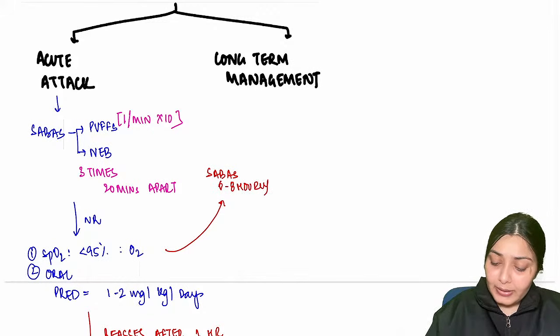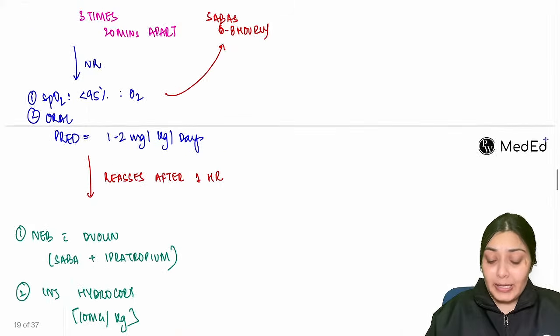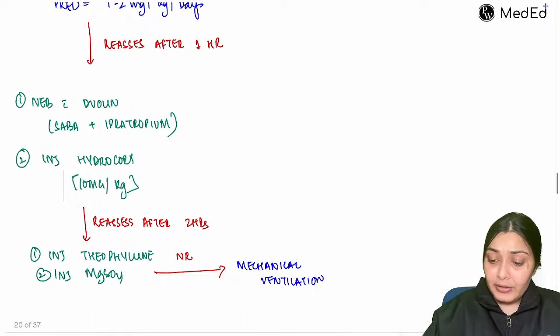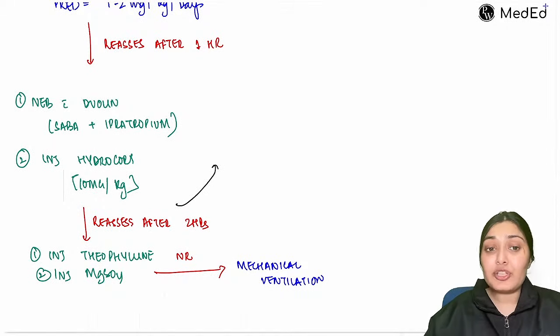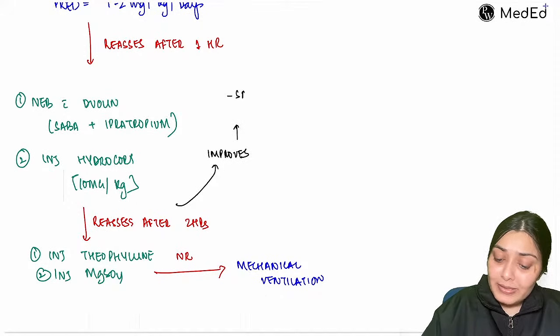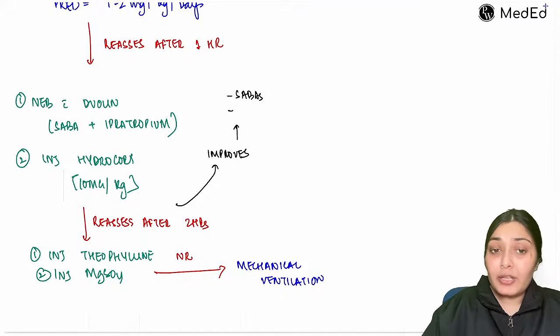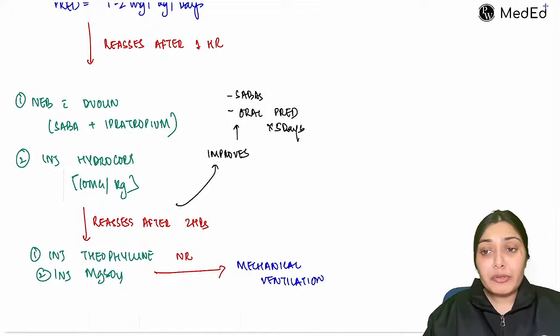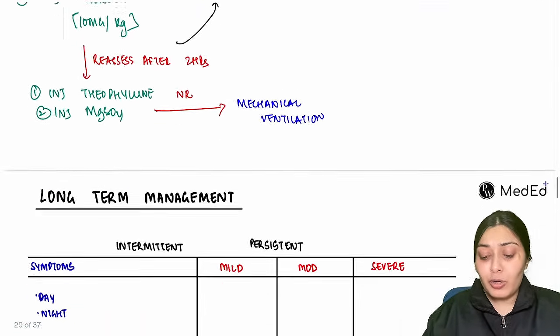If this child improves after giving injection hydrocort, then you can again send the child home on SABAs. Along with that, we tell the child to take oral prednisolone at home for 5 days and stop after 5 days. We don't taper it. So this is the management of acute episode of asthma.